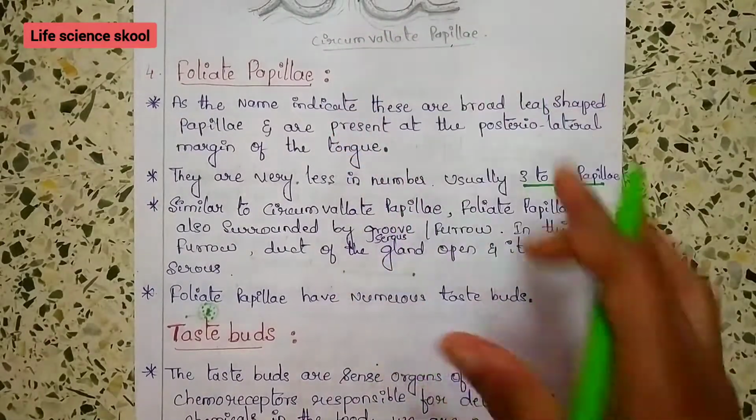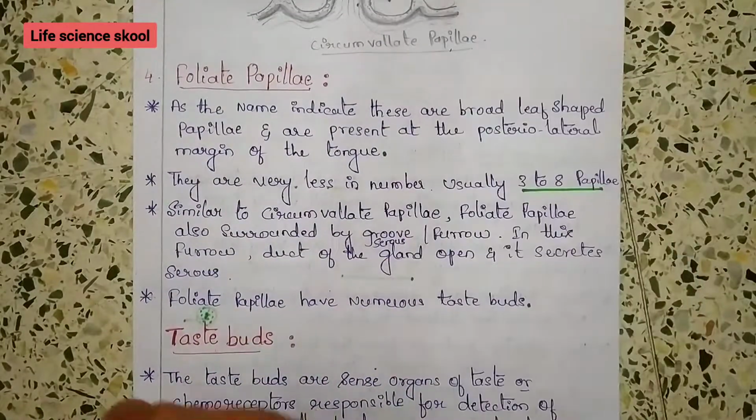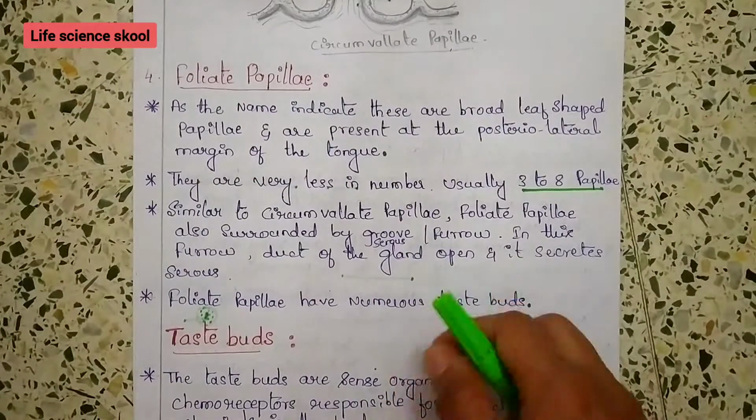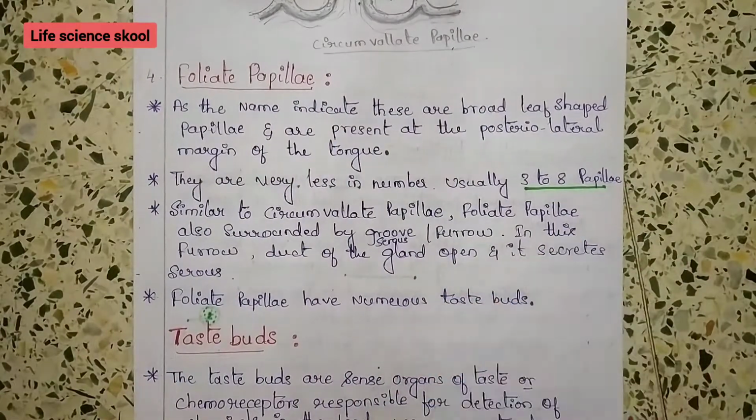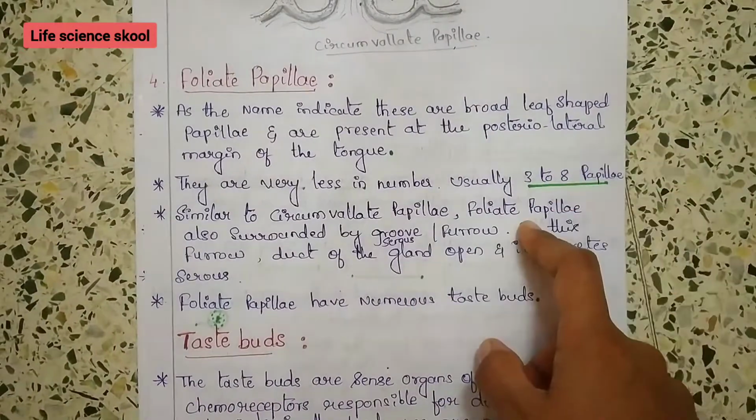While I'm explaining all these four types of papillae, I am saying which have taste buds and which don't. Then in the examination, they will ask which papillae doesn't have the taste bud. That is filiform papillae, which doesn't have the taste bud. That is one question they may ask.